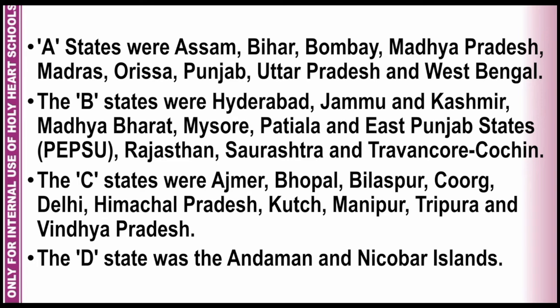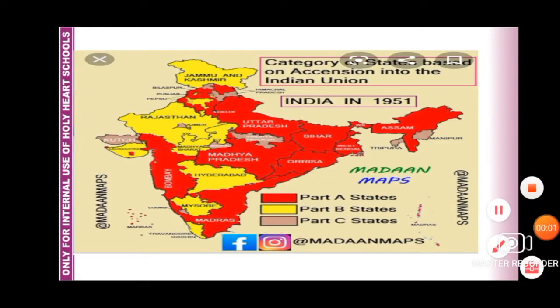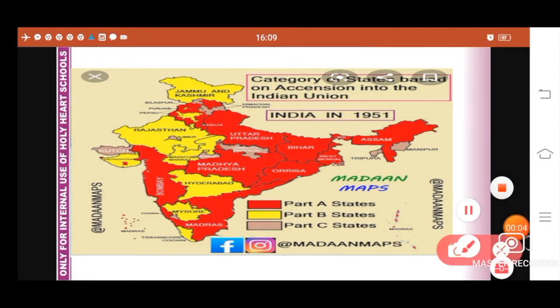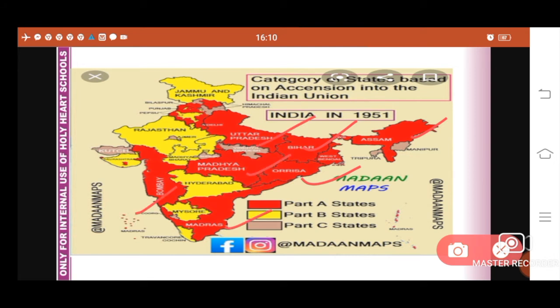Students, B and C states were those states which were earlier the princely states. Students, the map you can see on your screen clearly depicts the grouping system of Indian states into A, B, and C. Here you can see the A states, which are shown with the red color, like Assam, Bihar, Odisha, Uttar Pradesh, Madhya Pradesh, Madras, Bombay, Punjab. So these were called the A states.